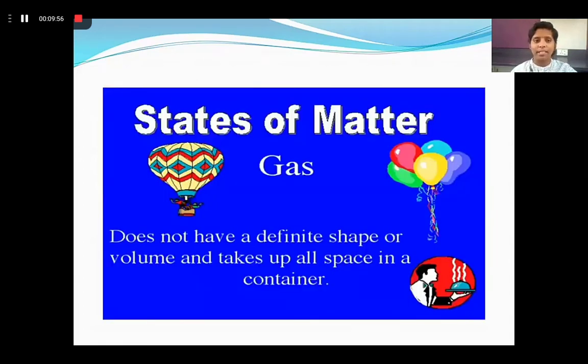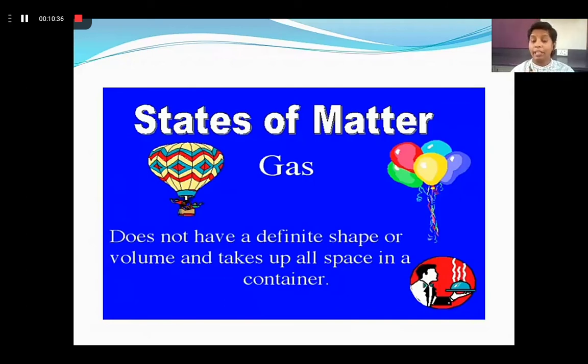Now next state of matter is gas. Gas does not have a definite shape. Have you seen anywhere in the sky? We say in the air there are so many types of gases. Oxygen is there, carbon dioxide is there. Okay. Nitrogen is there, sulfur is there. These are different types of gases. Have you ever seen oxygen in this corner, or in that corner? No, oxygen is in my pocket. The Bluetooth device as well. No, we cannot see with our eyes.